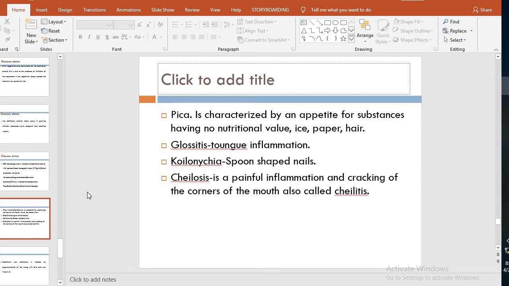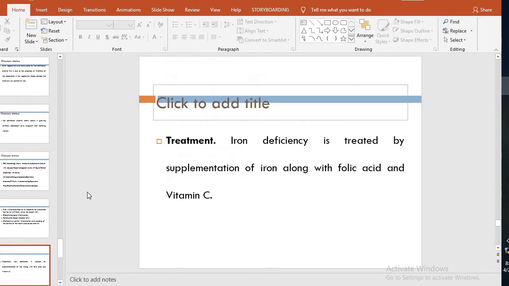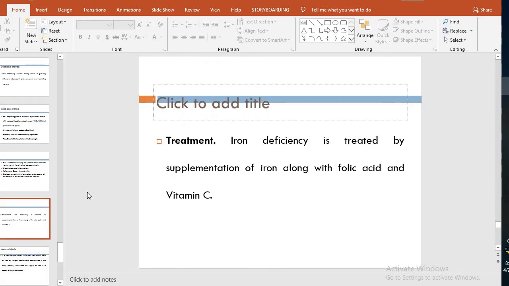These are the common signs and symptoms of iron deficiency anemia. These are very important from the examination point of view, and also when you do practice, inshallah, this will be a very frequently visiting patient. You can see these signs and symptoms. Then what is the treatment? Very simple. By the supplementation of iron, along with folic acid and vitamin C, so that the absorption could be adequate.